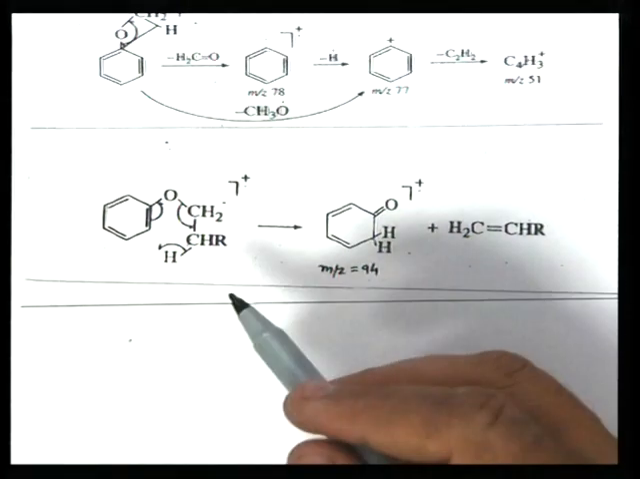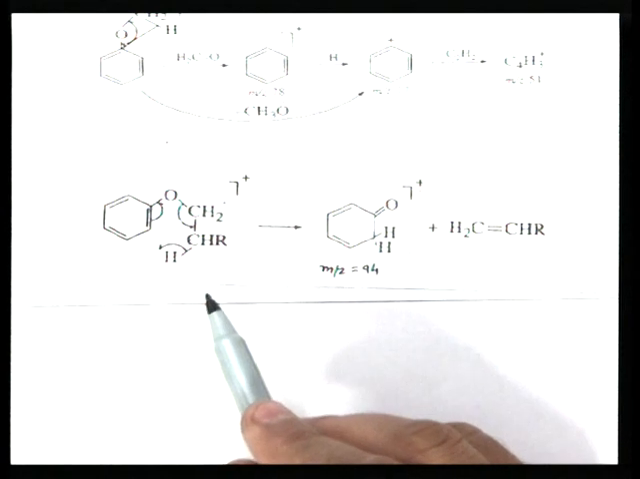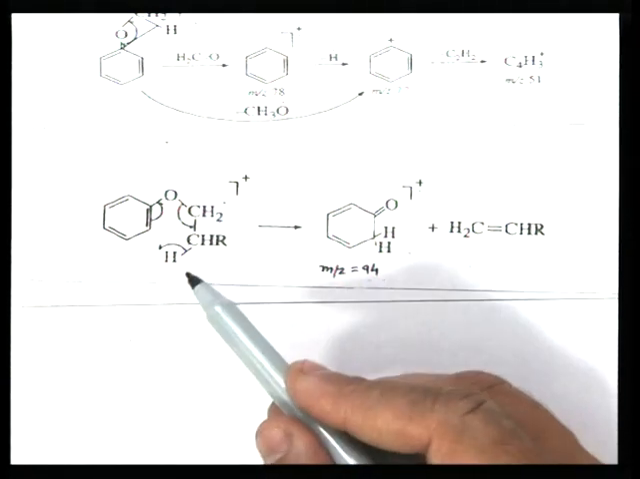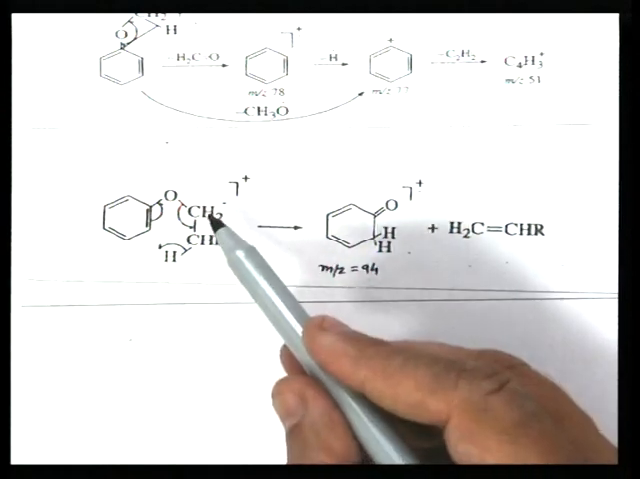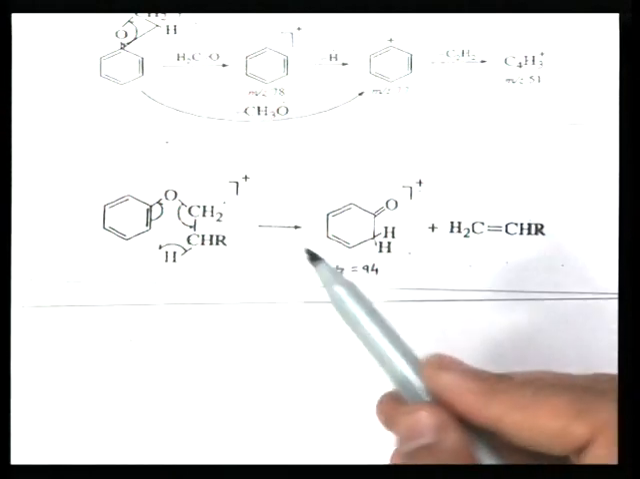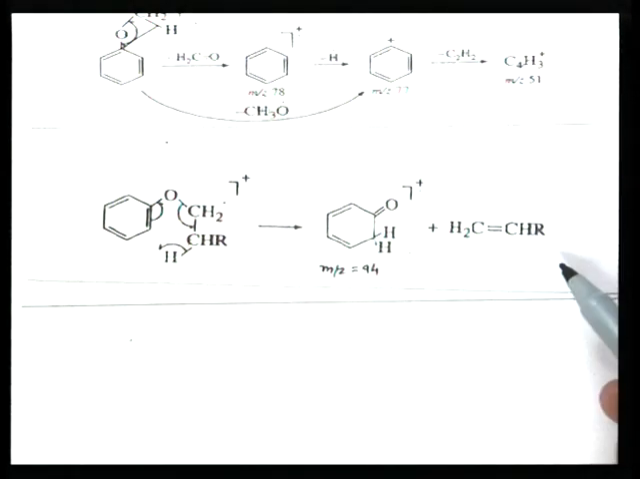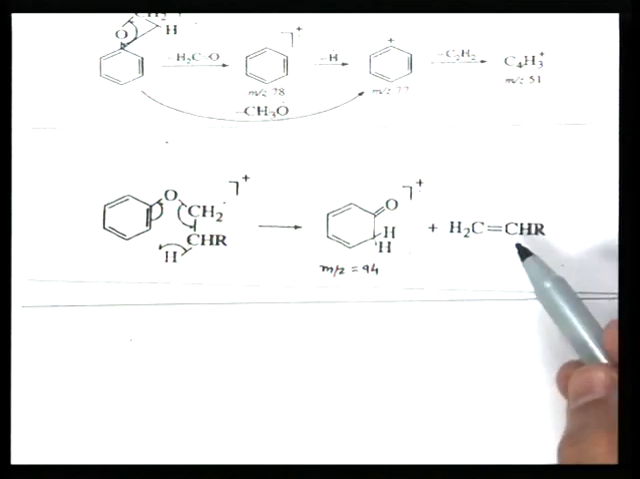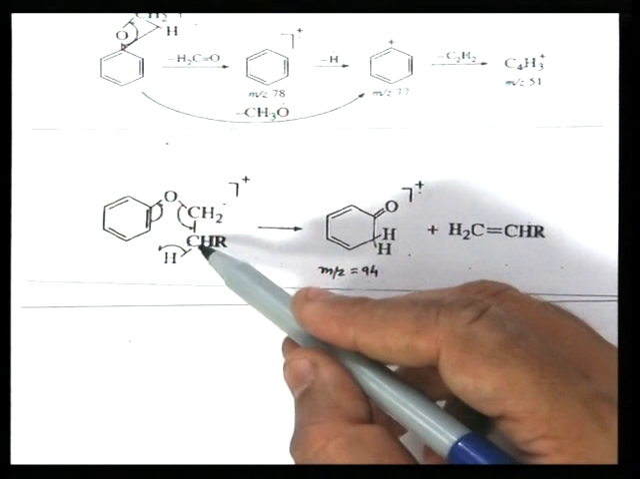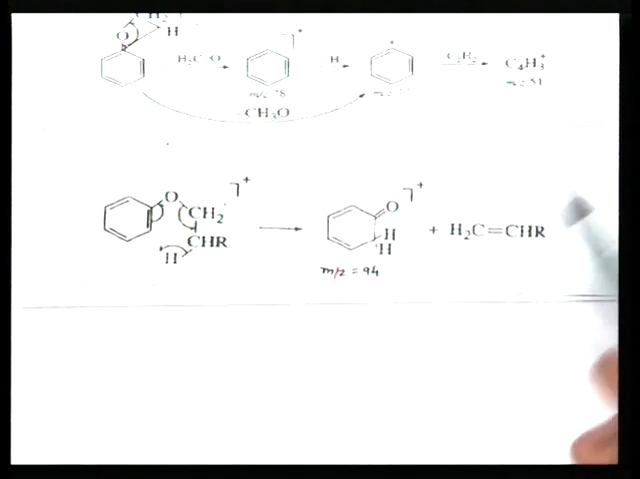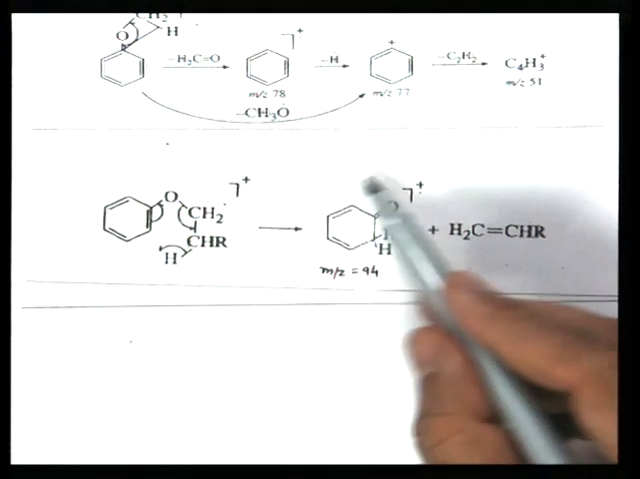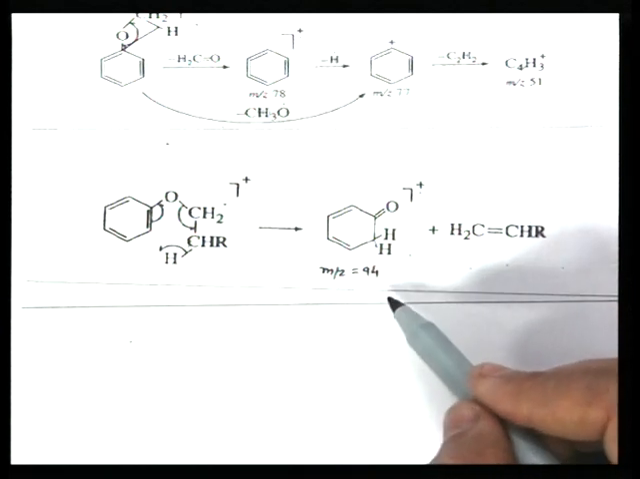Now, substituted aromatic ether. Here the carbon chain is more than two carbon atoms, so rearrangement occurs. After producing the molecular ion, it undergoes rearrangement and a neutral alkene molecule is lost depending on the substituent. With a minimum of two carbon atoms, ethylene is lost; with three carbons, propylene; and with four and higher, the corresponding alkene. So this ion, m/z 94, is produced after rearrangement. It is a rearranged ion formed by loss of a neutral alkene molecule.